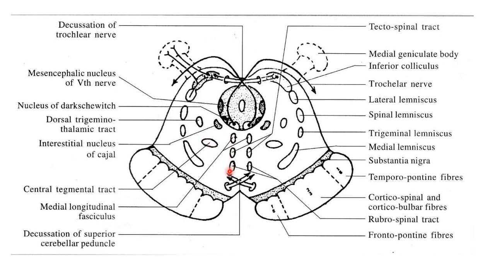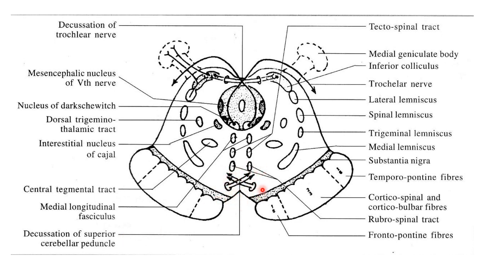Close to the midline, this is the arrangement. As we know, from dorsal to ventral, there is medial longitudinal fasciculus, tectospinal tract, and rubrospinal tract. The most important feature at this level, at the level of inferior colliculus, is the decussation of the superior cerebellar peduncle. This is a very important feature at this level.